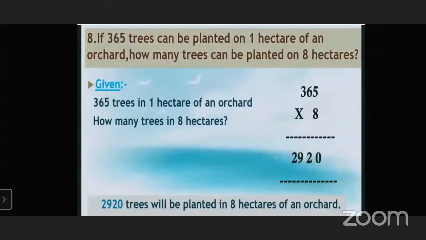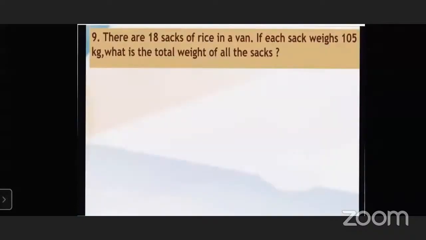Now next question. There are 18 sacks of rice in a van. If each sack weighs 105 kg, what is the total weight of all the sacks? How many sacks are there in that van? 18 sacks of rice.